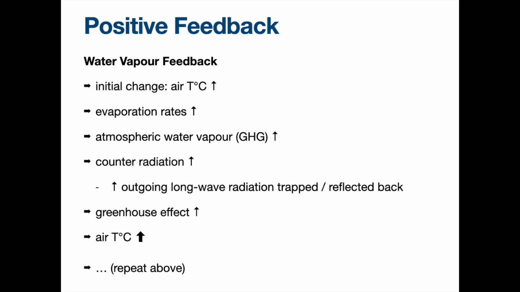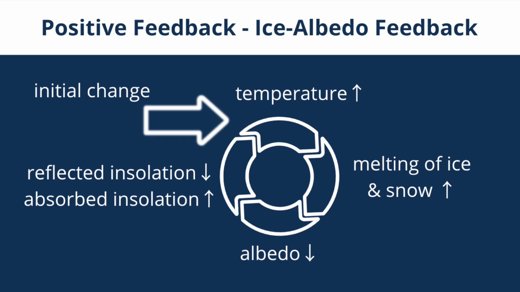And because we have increased warming, higher temperature, then more water is being evaporated. And as a result, we have more greenhouse gas in the atmosphere, and then intensify the greenhouse effect. And then we have higher temperature. So it's a never-ending feedback loop. So that's why we call it the positive feedback loop for higher temperature, more water vapor, and eventually higher temperature as well.